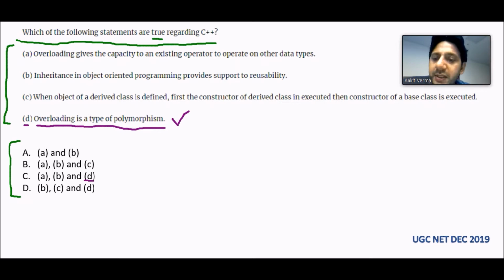D is there in C and D, and it is not there in A, so A is removed. It is not there in B either, so B is removed. So by the elimination method, we have removed options A and B. Now we are randomly checking option B.